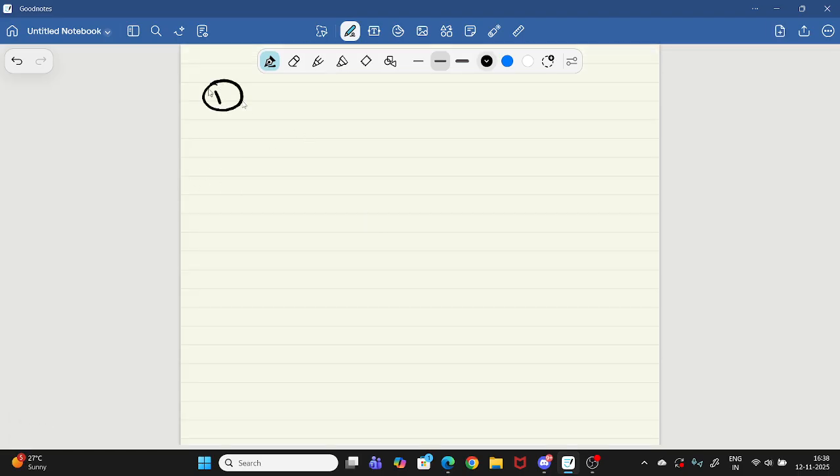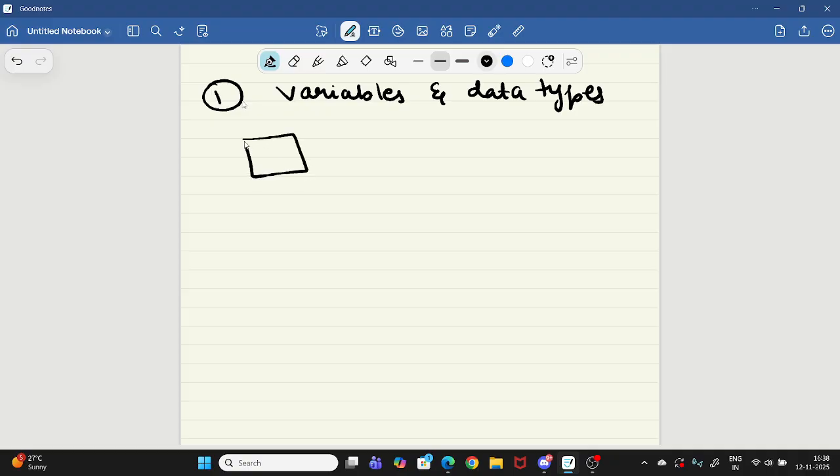Okay, first topic is variables and data types. I'll first teach you here a little bit and then I'll code. So firstly, variables. You know what variables are, but let me make you revise in case you don't. I'm assuming you are a beginner. Variables are like a box which has a name and stores data. You don't need to tell what type of data you're giving inside that variable. Python decides the type automatically.